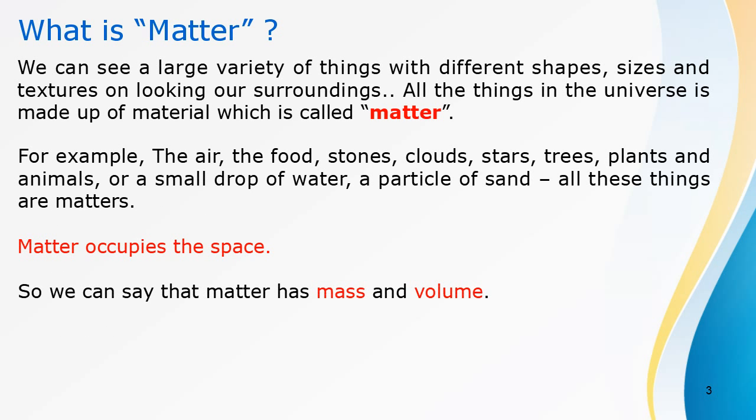We can see a large variety of things with different shapes, sizes and textures on looking at our surroundings. All the things in the universe are made up of material which is called matter. For example, the air, the food, stones, clouds, stars, trees, plants and animals, or a small drop of water, a particle of sand, all these things are matter. Matter occupies space, so we can say that matter has mass and volume.